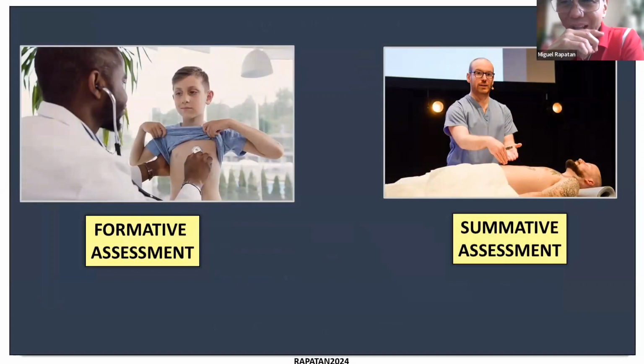We know very well that formative assessment is given during instruction prior to the summative, and summative assessment is done after the whole instruction. And another way to do it using now analogy, formative assessment is like a physical checkup. So every now and then in a checkup, you find out to the doctor what is the condition.